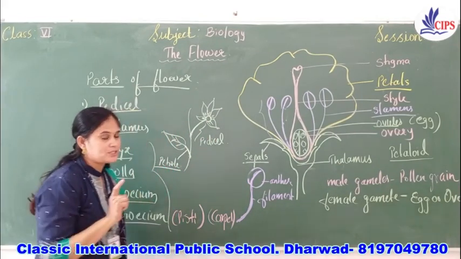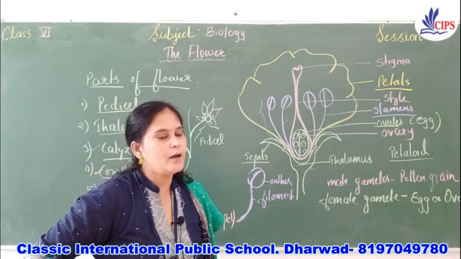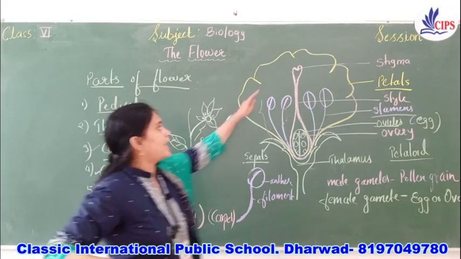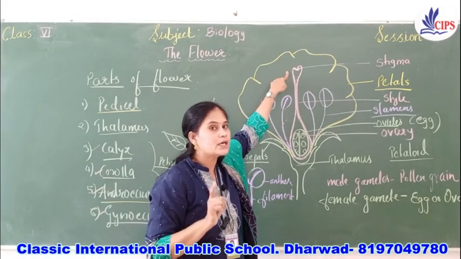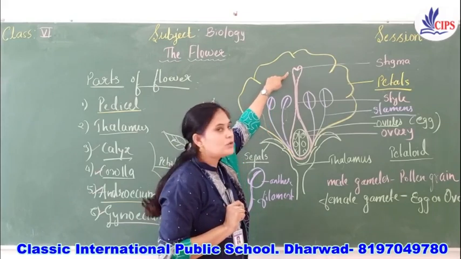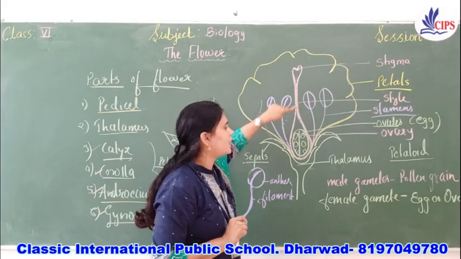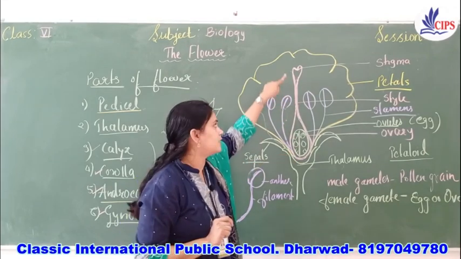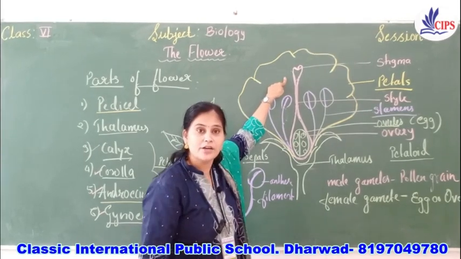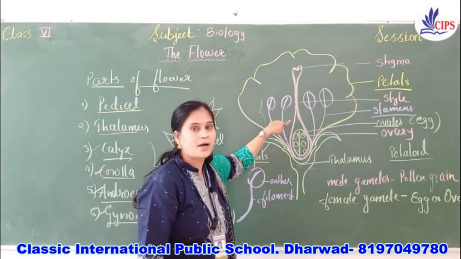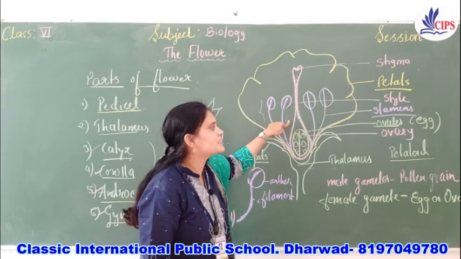So gynoecium is what? It is the female reproductive part of the plant, and this gynoecium is also called a pistil and carpel. Gynoecium has three parts: stigma, style, ovary. At the terminal end, the stigma is present, which is sticky in nature. To this stigma there is a long tubular structure called style.